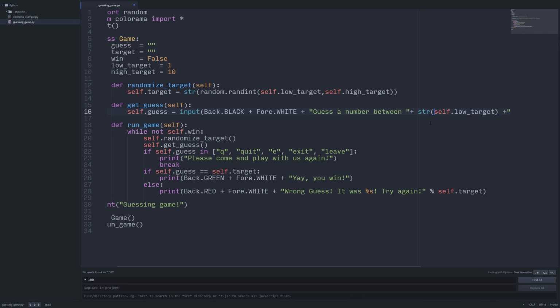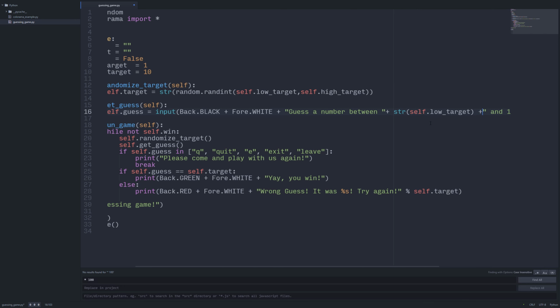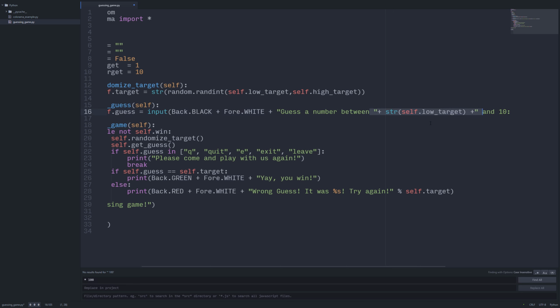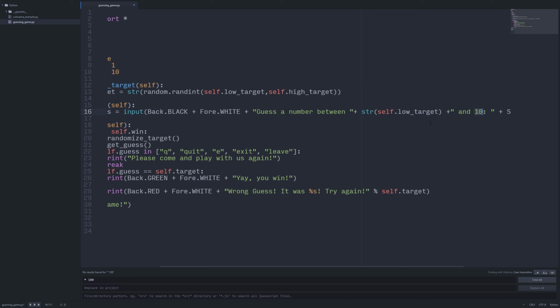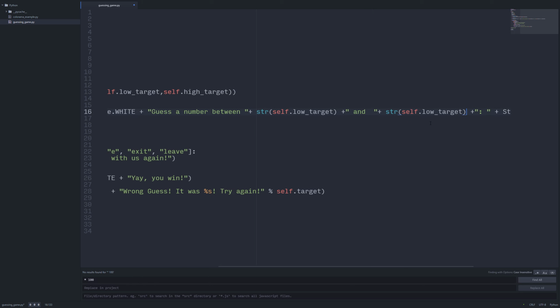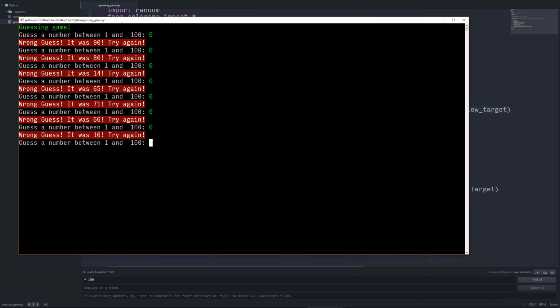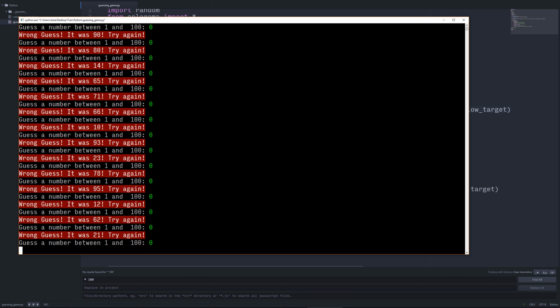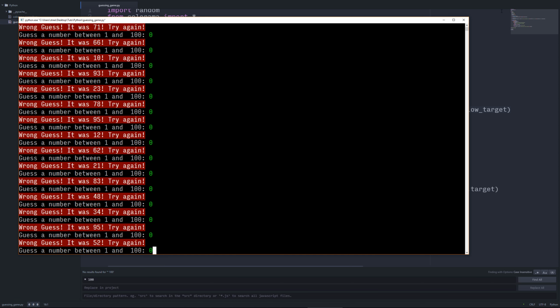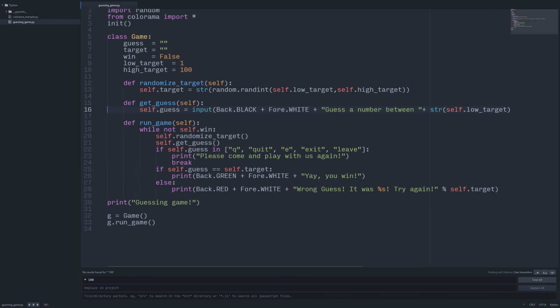We'll make sure to stringify this. And then let's copy this little block here and paste that in here with high target. As you can see, with quite the spread of numbers, it would take quite some time to get any kind of a match on that.